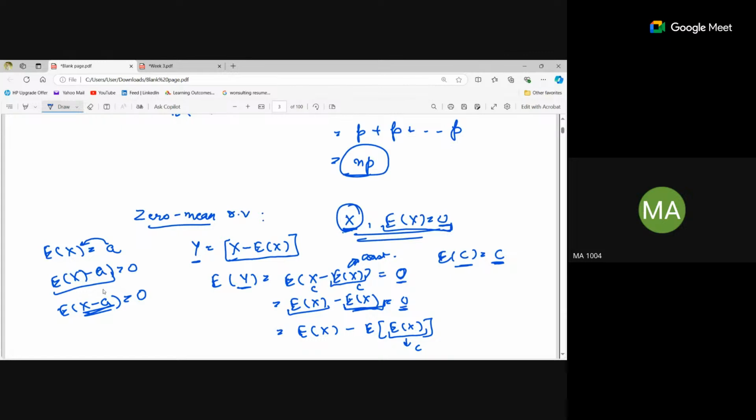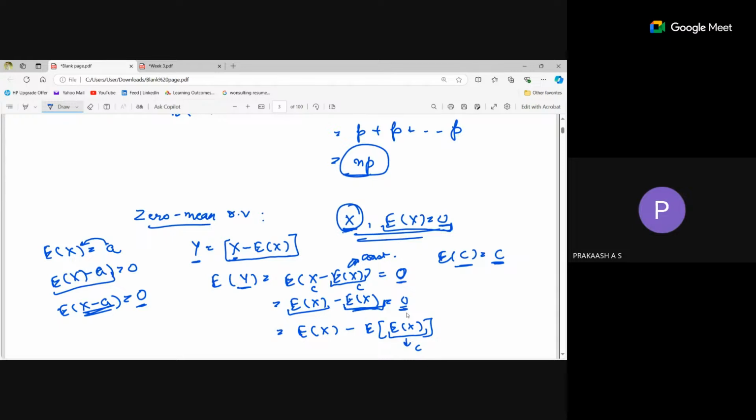Take an example, that's it. I'm not taking any particular value. It's just an example, the expectation is a. So we have calculated the mean of that x as a. If I subtract it from that random variable and take that expectation, it will be 0 only, correct? Yes, that's the thing. So I just subtracted that variable by the expected value, and if we take that expectation, we will get 0 only. That's it.